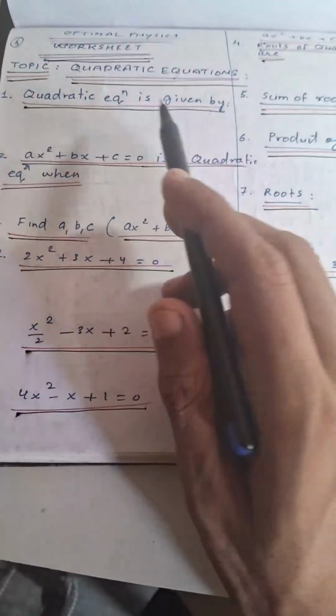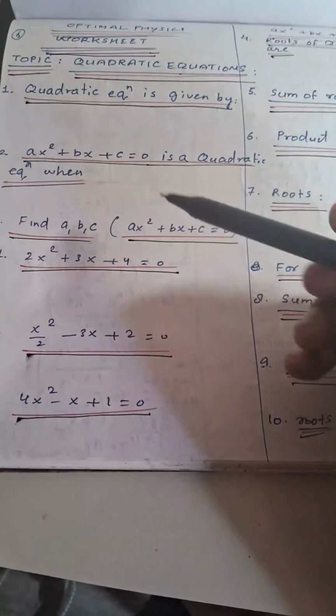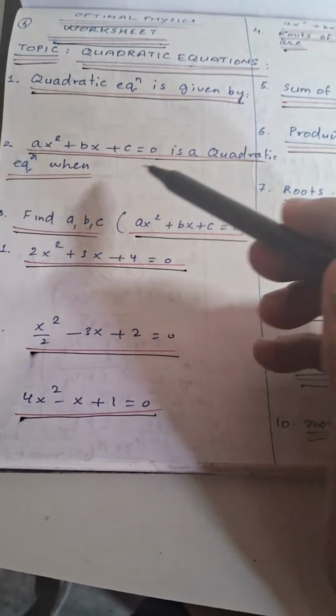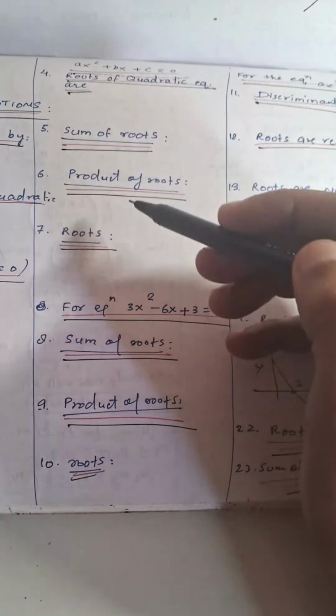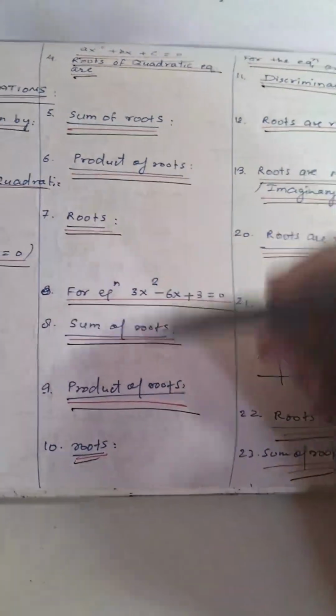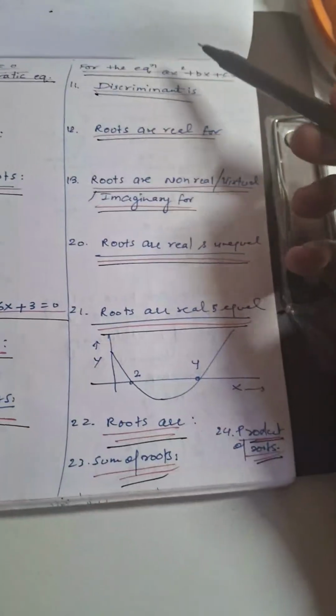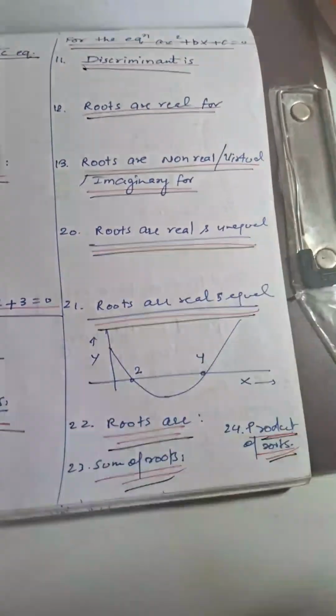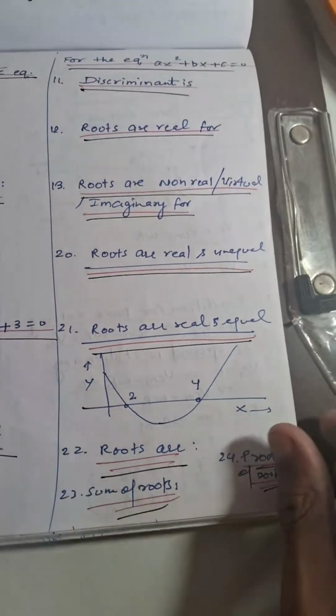Then we have another worksheet on the quadratic equation. Very simple questions, level 1 exercise: quadratic equation, condition for quadratic ABC finding, then sum of roots, product of roots, basic level questions on them, then finding discriminant, analysis of the graphs, sum of roots, product of roots. So basic level questions on quadratic equation.